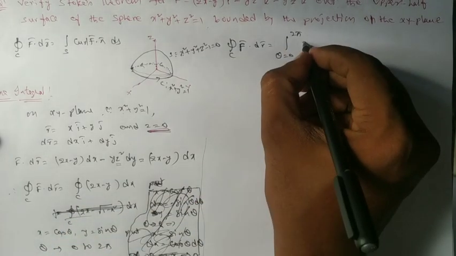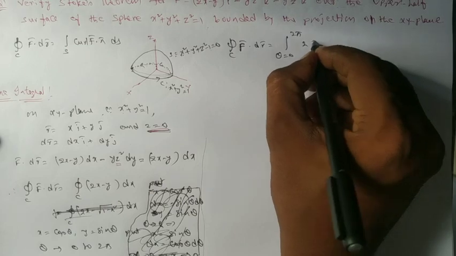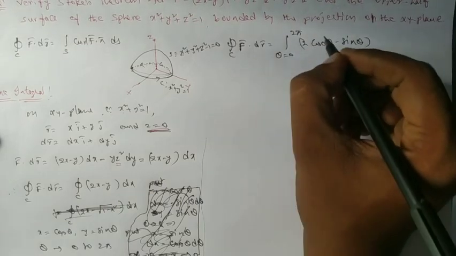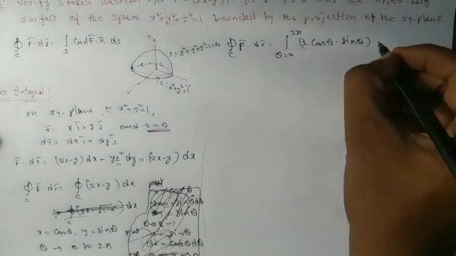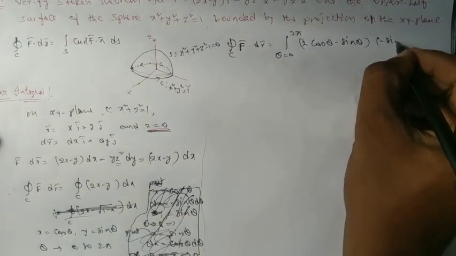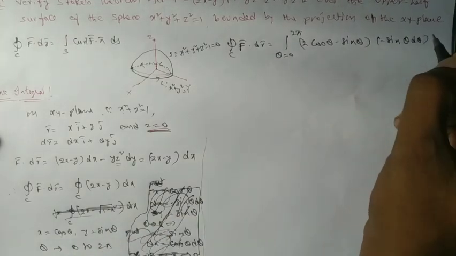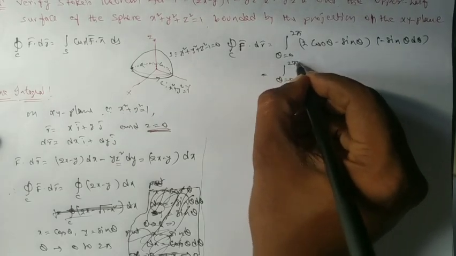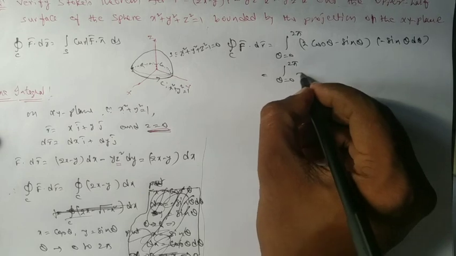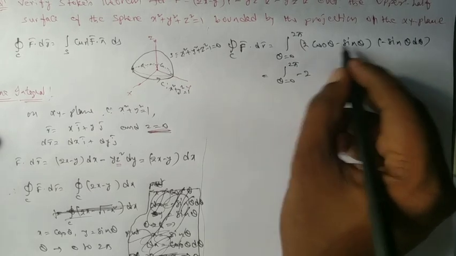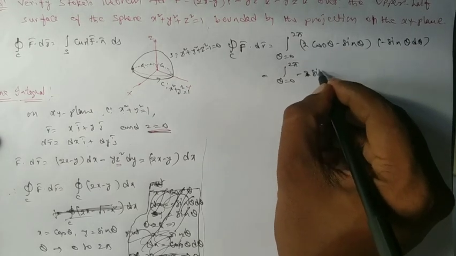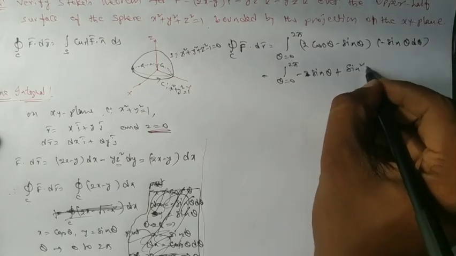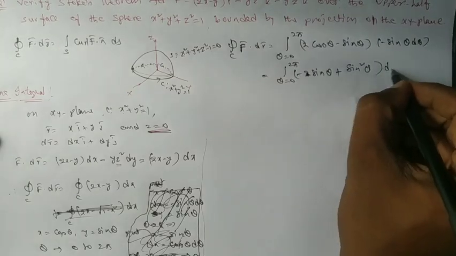So here it is (2 cos theta minus sin theta) multiplied by dx, which becomes minus sin theta d theta. On simplifying, it becomes the integral from theta equal to 0 to 2 pi of minus 2 cos theta sin theta, which I may write as sin 2 theta, minus of minus, plus sin square theta, whole d theta.